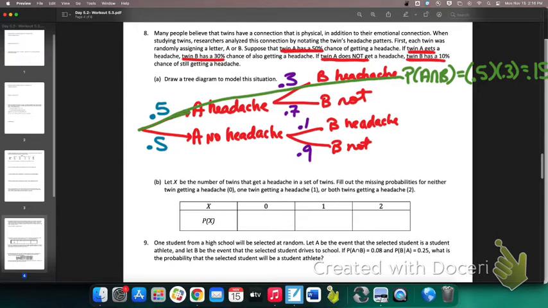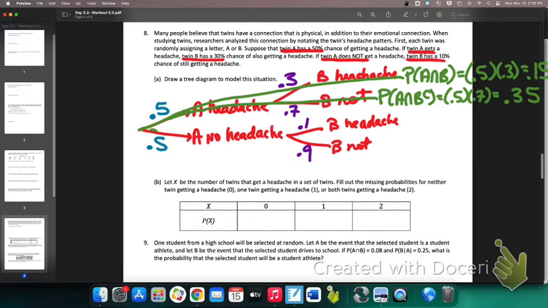It could be that A gets a headache, but B does not. This would be the probability that A gets a headache and B does not get a headache. This is 0.5 times 0.7. What is 0.5 times 0.7? 0.35. Now, in that situation, one of the two got a headache. It was twin A. Twin B did not.